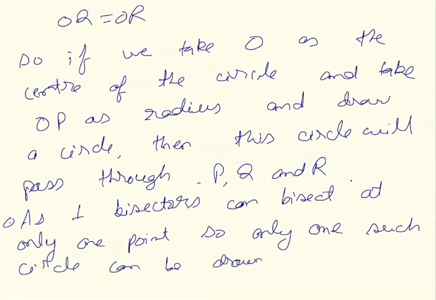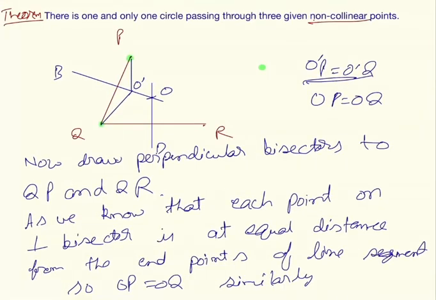When there is not much to prove by figures, you have to prove by theory. In maths, not always triangles and angles will work. Sometimes you have to write the theory when you don't show it on pen and paper, so you write in language how you are going to prove this theorem. So we have proved this theorem that one and only one circle passes through 3 given non-collinear points.